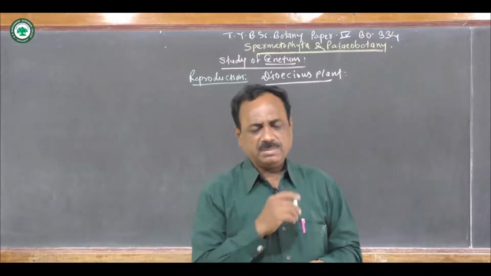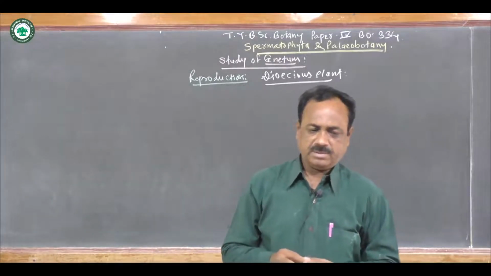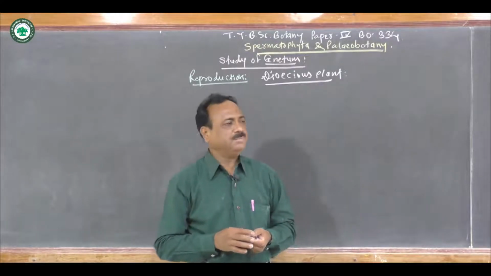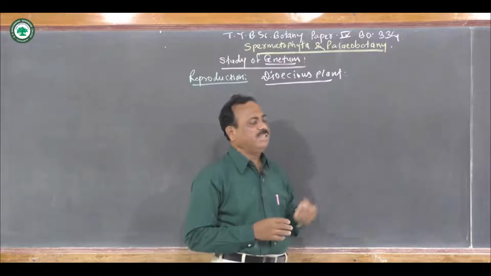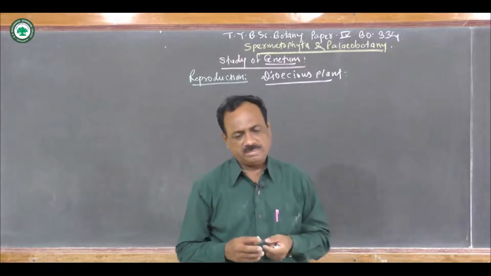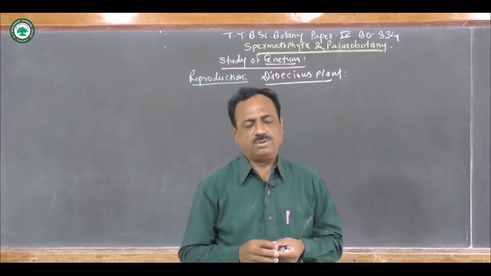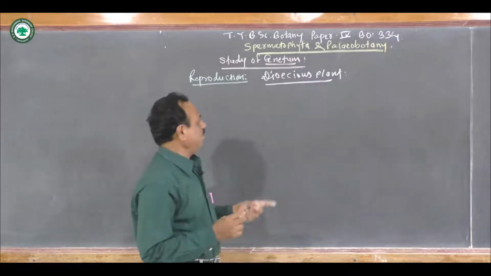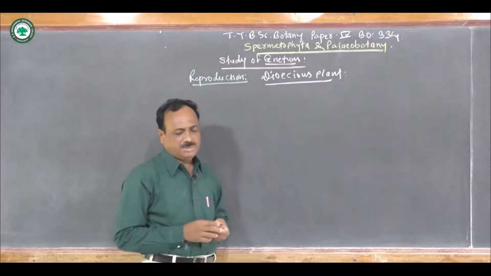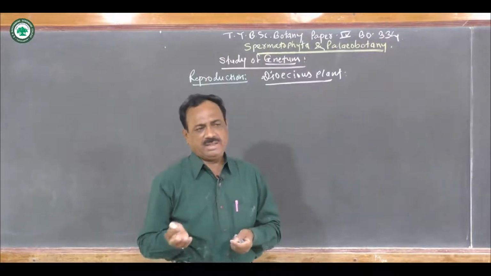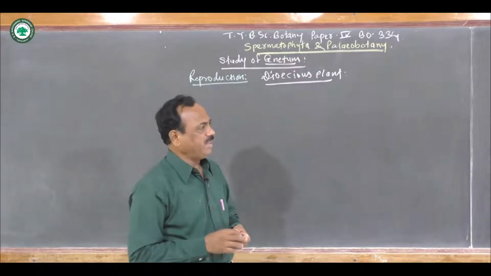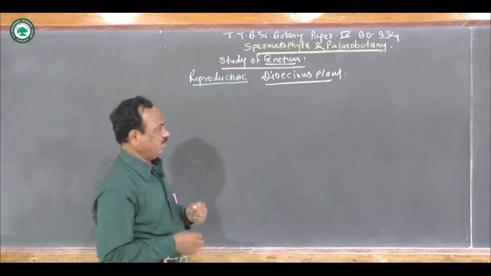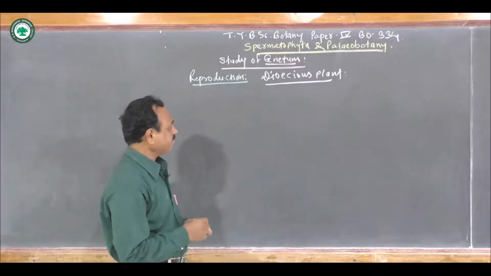Very rarely, in some species, particularly Gnetum americanum, the plant produces bisexual strobili. But most of these Gnetum species are dioecious, having male and female reproductive organs developing on separate plants.